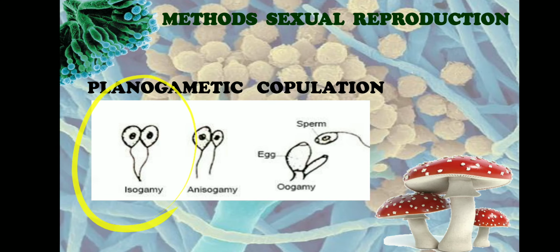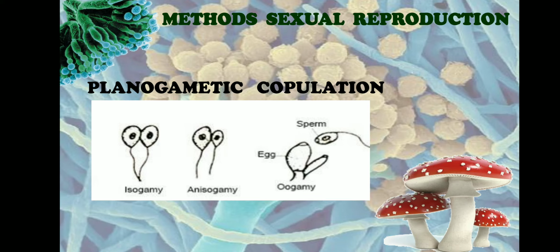Iso stands for similar or same. In isogamy, the gametes which are going to fuse are similar in size, but they are physiologically different. Morphologically they are the same. The size is the same, and both are motile, but physiologically they are of two different strains. One is a male gamete and the other is a female gamete.